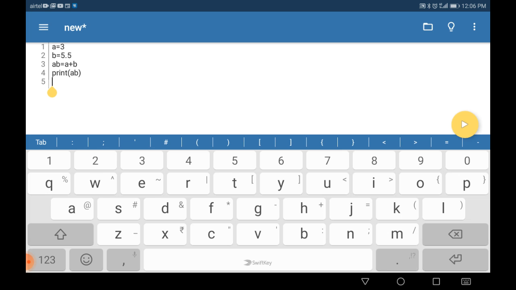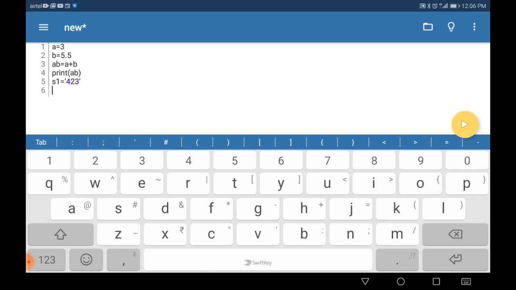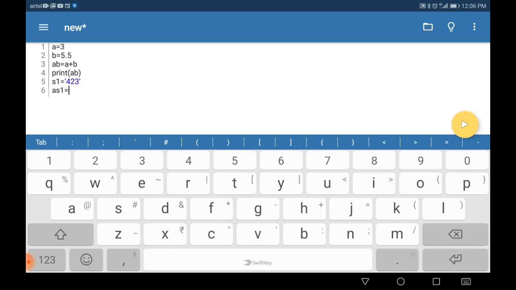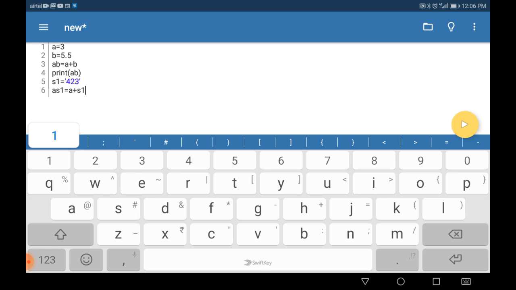Let's go to an exceptional case. Here I am creating a string value s1 equal to 423, and I am adding these two values, a plus s1, and trying to print this.